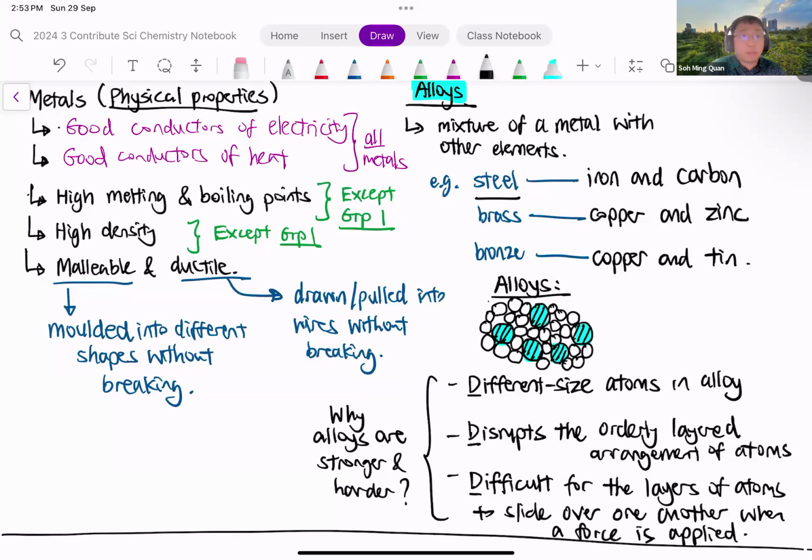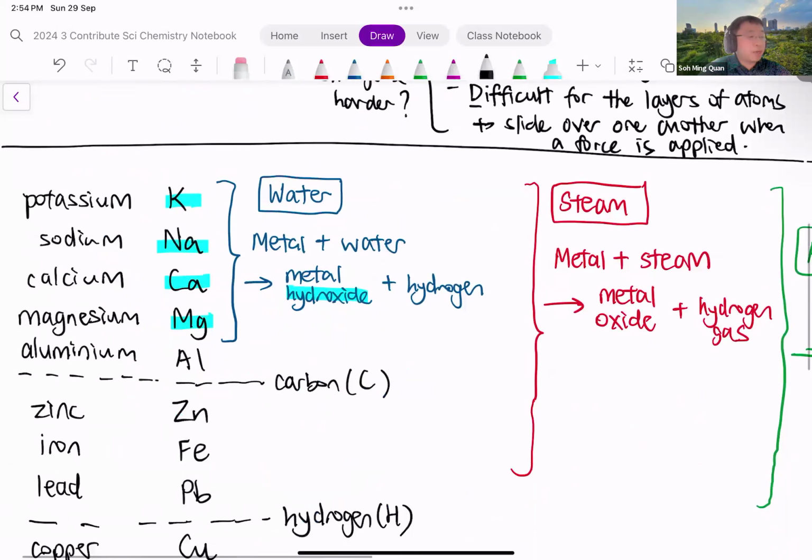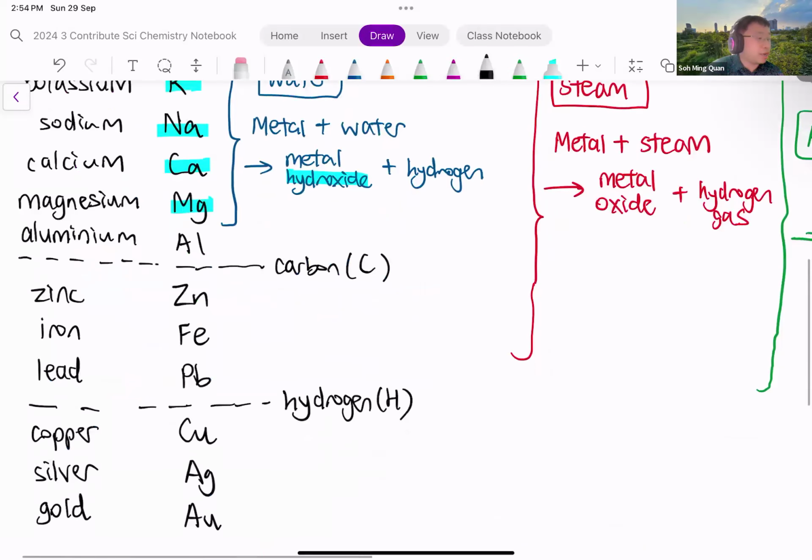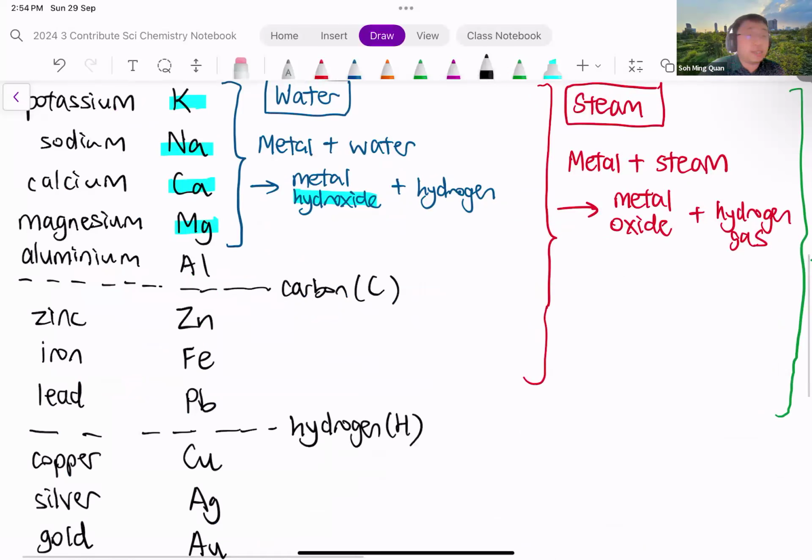So now from the physical properties, we shall move on to the chemical reactions of metals. Now, there are 3 different chemical reactions, but before we get to the reactions, let's go through the reactivity series of metals. Now, this chapter is called Reactivity Series of Metals because we recognize that metals have different reactivities.